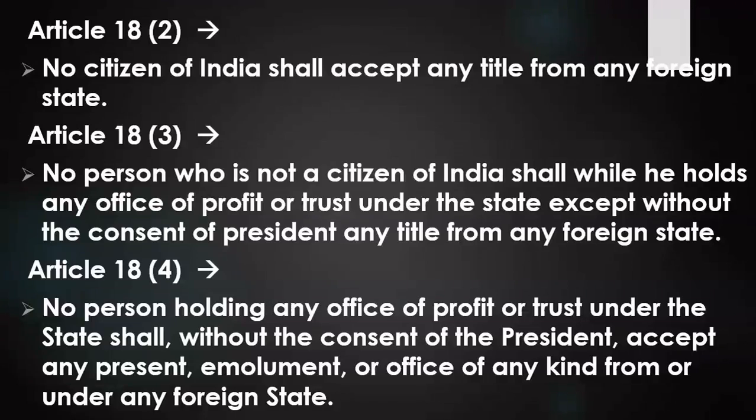Now what is Article 18 clause 4? Article 18 clause 4 says no person holding any office of profit or trust under the state shall, without the consent of the President, accept any present, emolument or office of any kind from or under any foreign state. Now what does it mean?